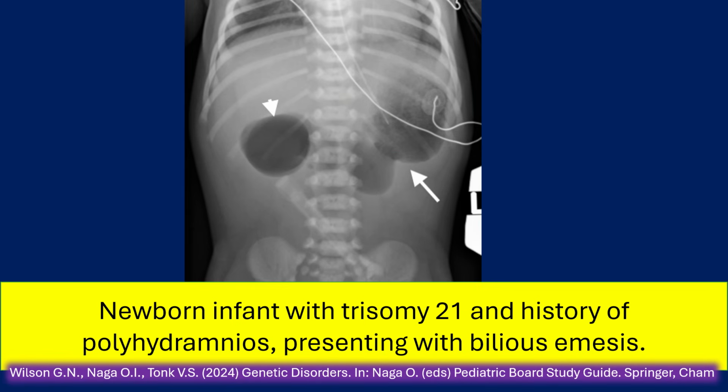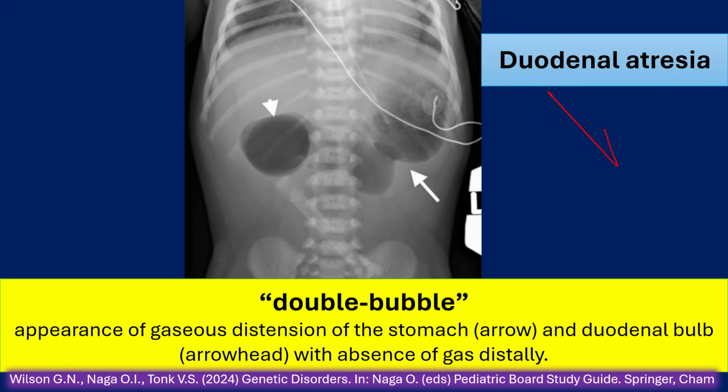This is an X-ray of a newborn with trisomy 21 and history of polyhydramnios presenting with bilious vomiting. As you see in this X-ray, there is distension of the stomach with gas, and there is a duodenal bulb in this location. So you have the double bubble sign. What is the most likely diagnosis? Duodenal atresia presents with bilious vomiting in an infant with Down syndrome. X-ray will show the double bubble sign, with absence of gas distally. Remember, it is an important association with Down syndrome.